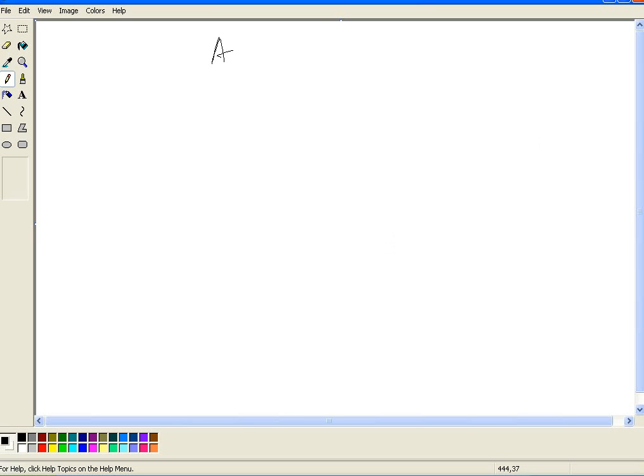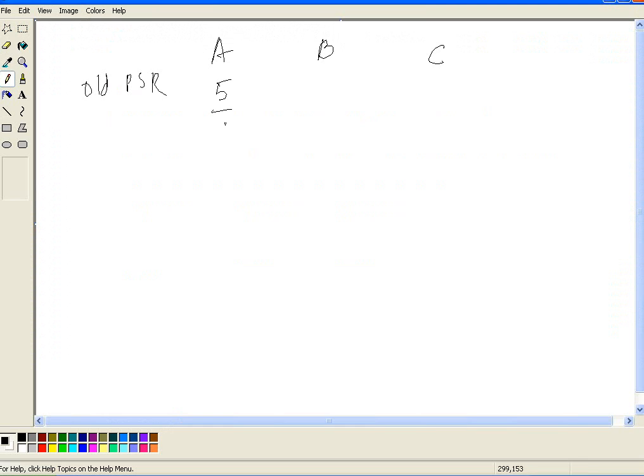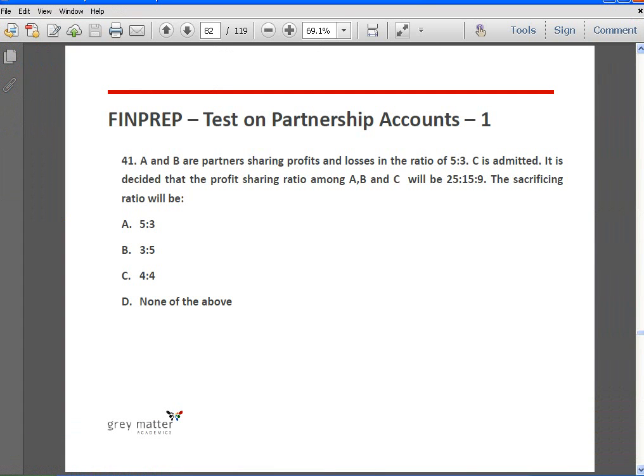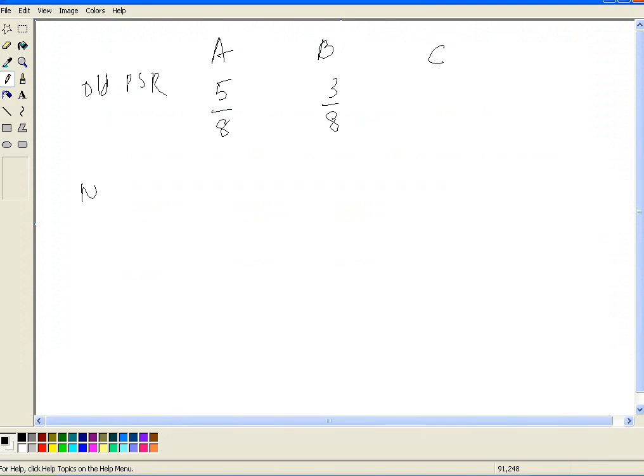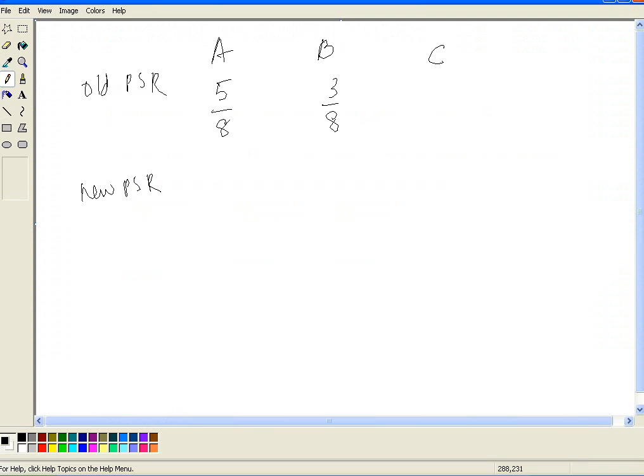So if we have A, B, C, the old PSR is given to us as 5 by 8 and 3 by 8. C is admitted and the new PSR is going to be 25 is to 15 is to 9. So 25 by 49, 15 by 49 and 9 by 49.